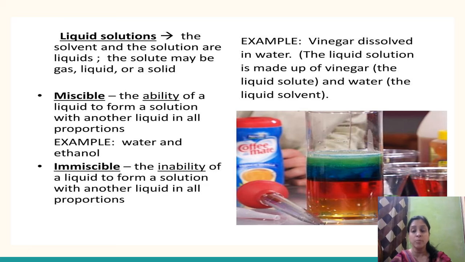There are two terms that especially come in this category. One is miscible and another is immiscible. Miscible is a term which is used for the ability of a liquid to form a solution with another liquid in all proportions. For example, water and ethanol.